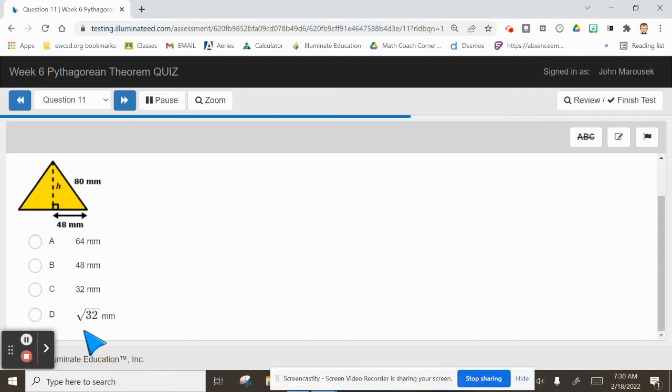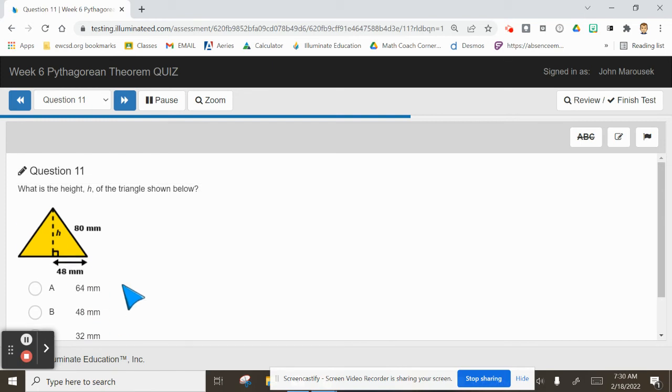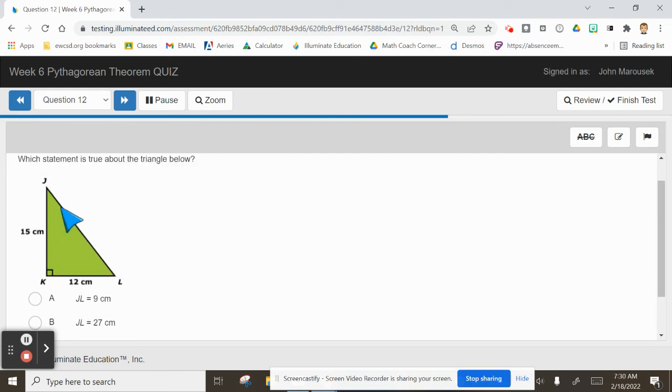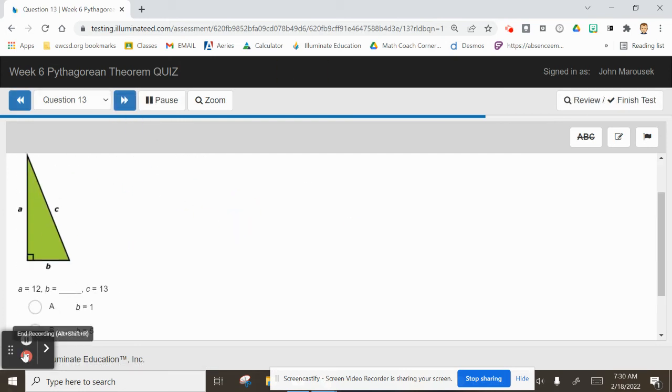All right, this one, sometimes be careful on what your answers look like. Again, ignore this triangle. Just focus on this triangle. Find the distance between JL, which is the hypotenuse. All right, let's keep it going. Sorry, I got interrupted real quick. Here it gives you the A, doesn't give you the B, and the C is right there. So you can do this.